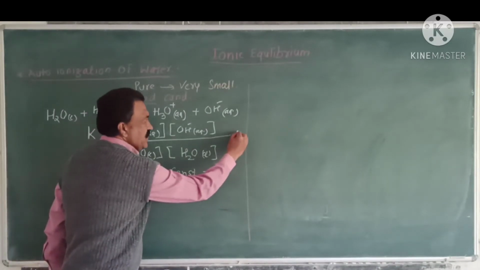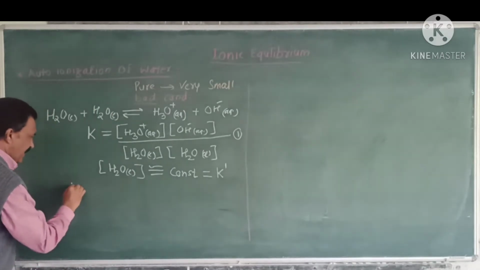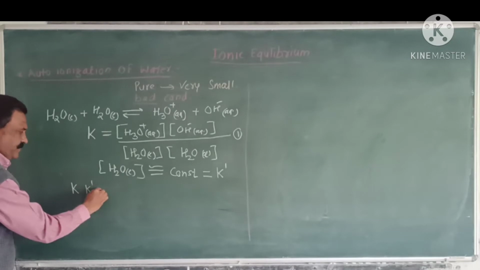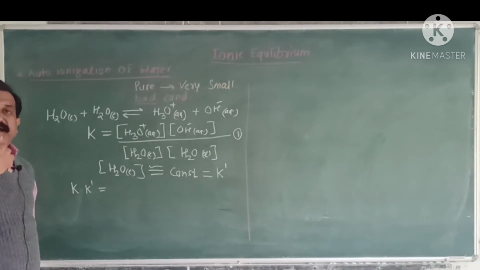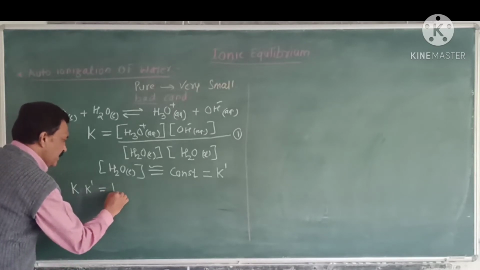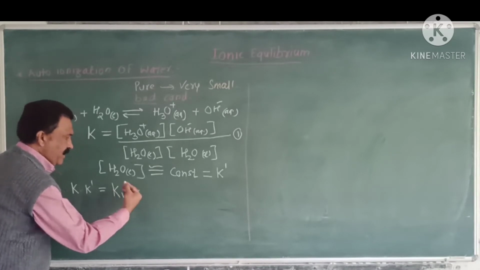Hence, this equation number 1 becomes K into K dash, that is, one constant multiplied by another constant. The term obtained is a constant, Kw.